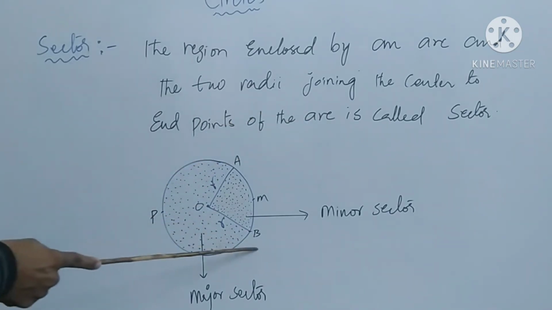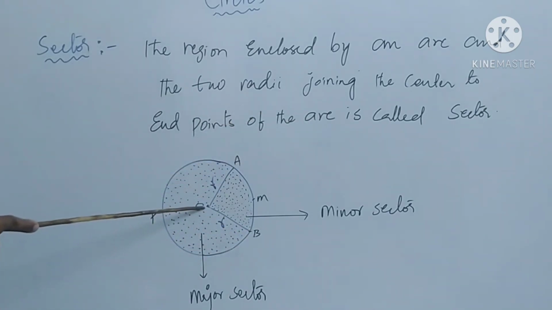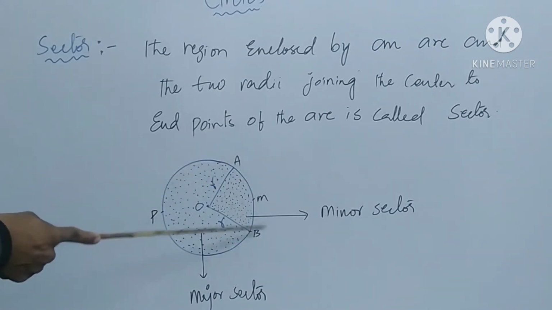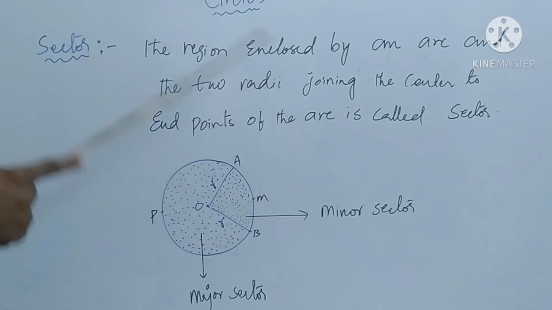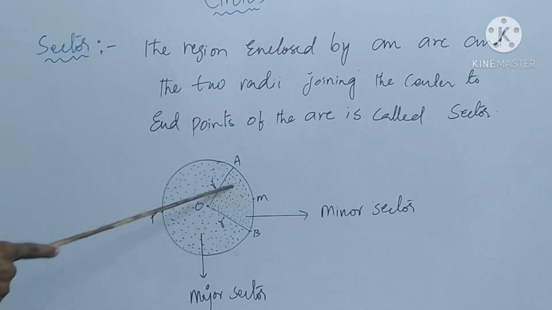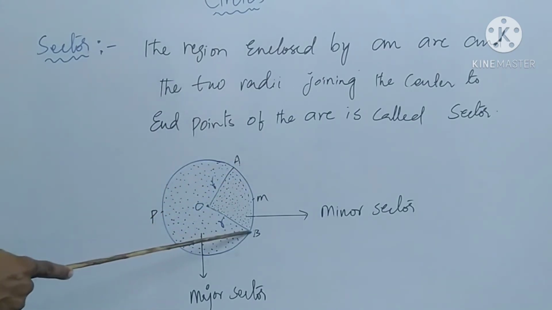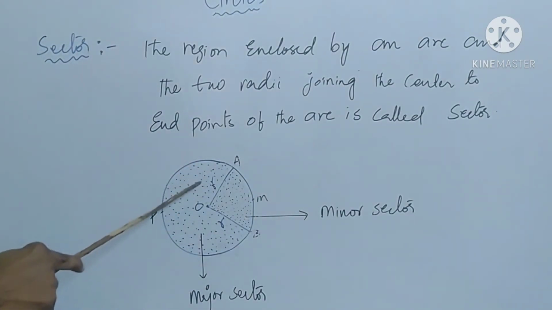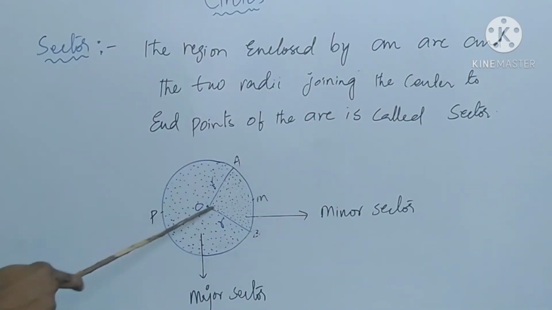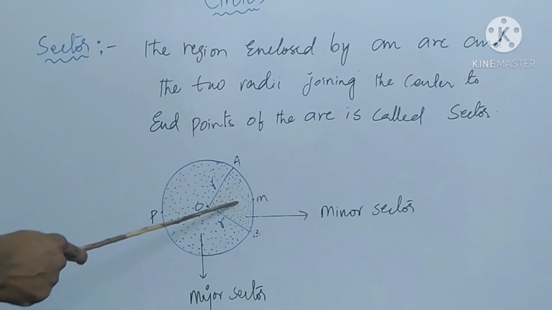These are the two radii joining the center of the circle to the endpoints of the arc. This portion is called sector. The region enclosed by an arc and two radii joining the center to its endpoints of the arc is called sector.